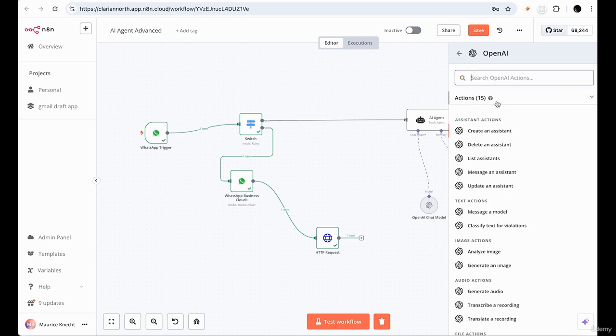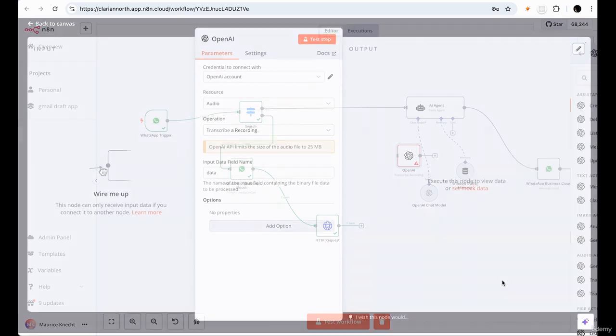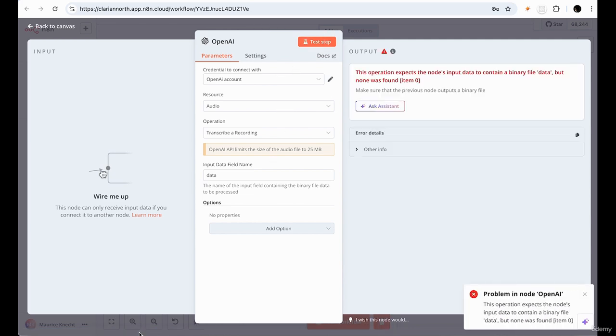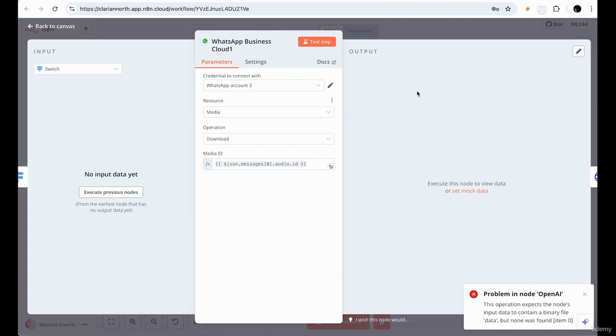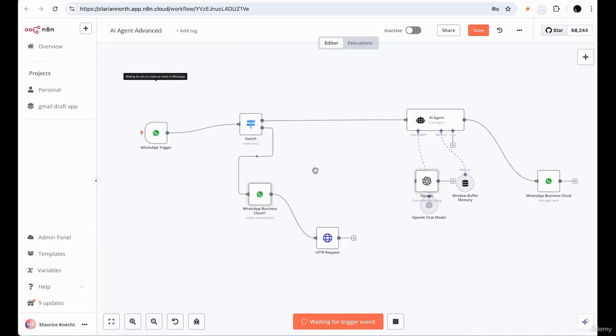So let's open up a new node. What I want you to find is "transcribe a recording" in audio actions. We're going to click on transcribe a recording. All right, and all the presets are good. If we run a test step, we also have to make sure we have that data, because now I see that the data isn't there. We want to make sure we're connected to the account. The account's connected. Do we still have this output data? No, I no longer have it. So I want to execute the previous node, and it's going to wait for an event.